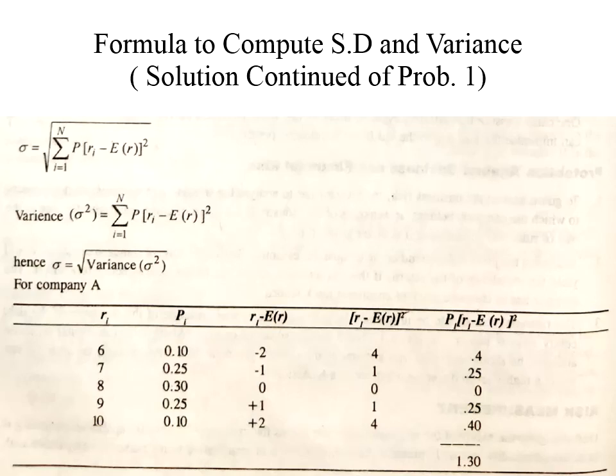So 1.30 is what? It is the variance. Please understand, students, 1.30 is the variance. Now how do you calculate standard deviation? That is sigma. Standard deviation is equal to square root of variance. That is square root of 1.30. So if you calculate square root of 1.30, it is equal to 1.14. So I got the standard deviation of company A, which is equal to 1.14.